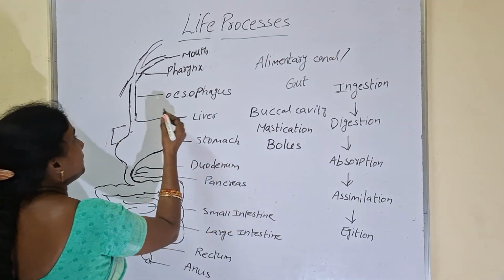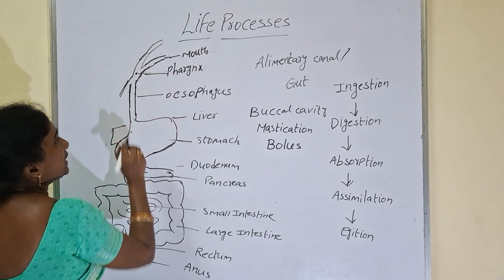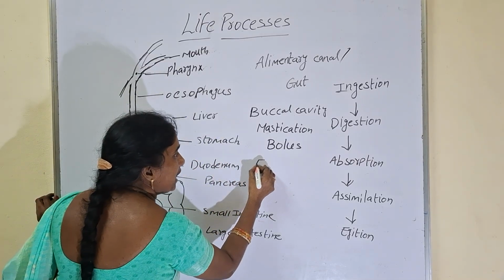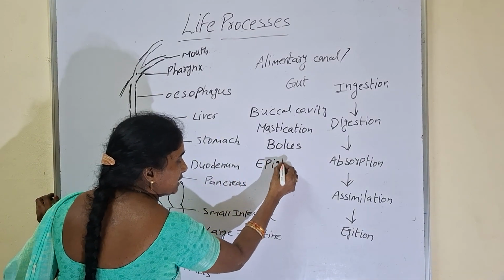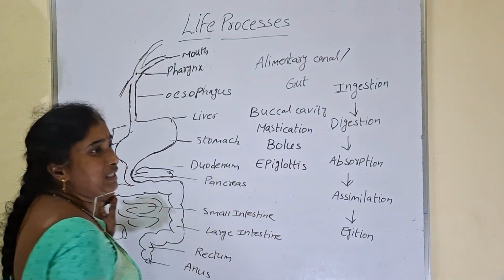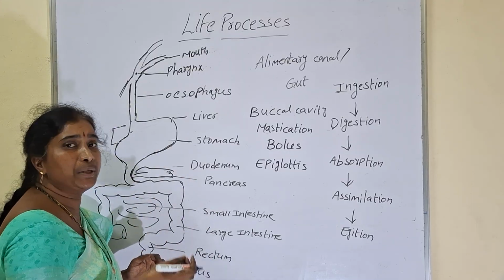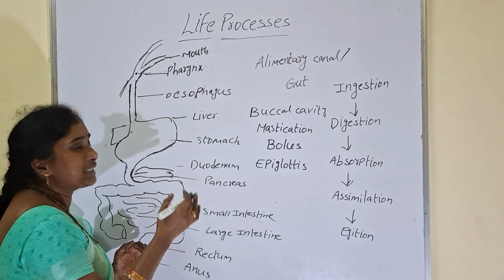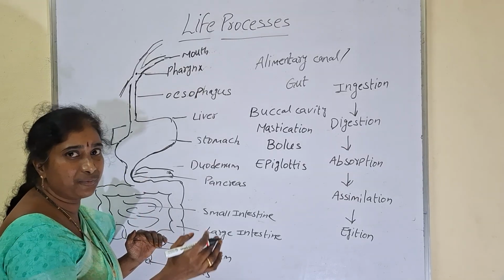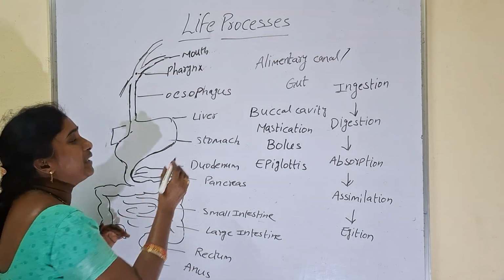Okay. So after forming the bolus, when we swallow the food, here we can find a small tongue-like structure near the pharynx. That is called epiglottis. So what is epiglottis? It is helpful to control traffic between the food pipe and windpipe. When you want to swallow the food, this epiglottis will cover the windpipe. When you want to breathe air, the epiglottis will cover the food pipe. So it acts as a traffic constable between food pipe and windpipe.